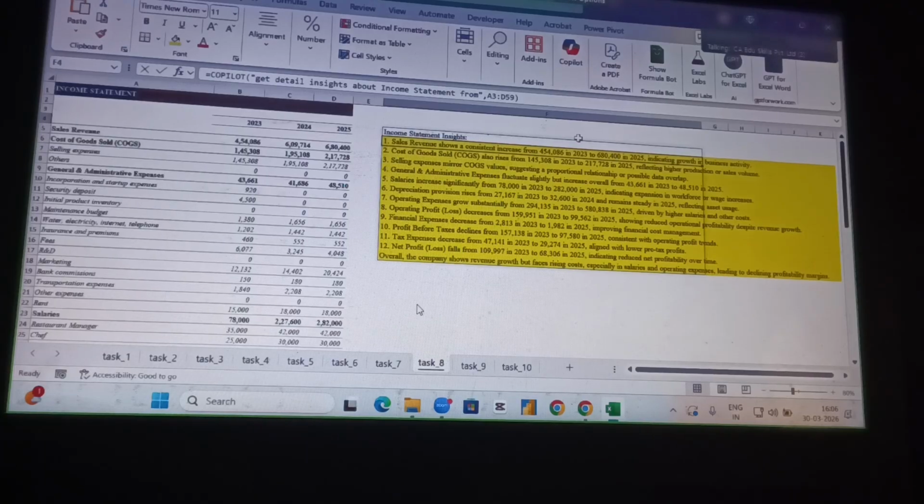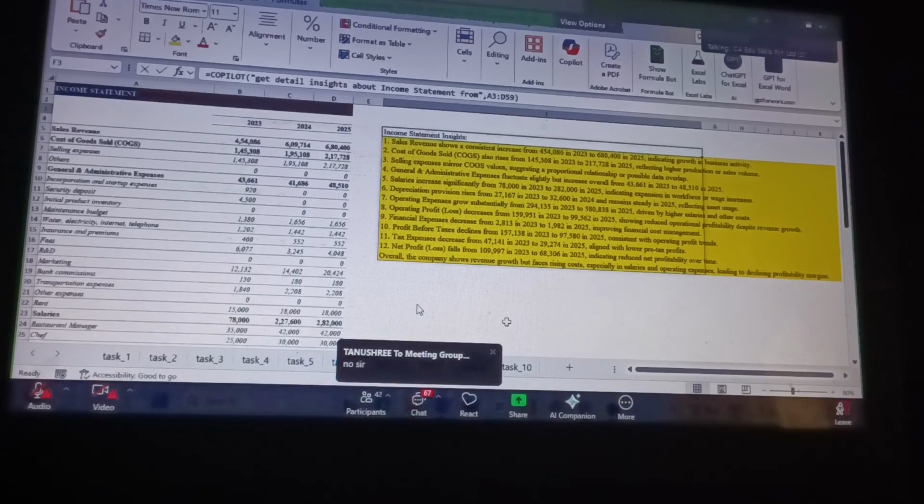Now here, people tell me, within a second, is it possible without the Copilot? Is it possible without Copilot, within a second, to generate the insight?